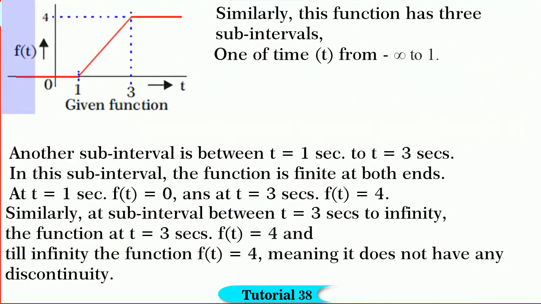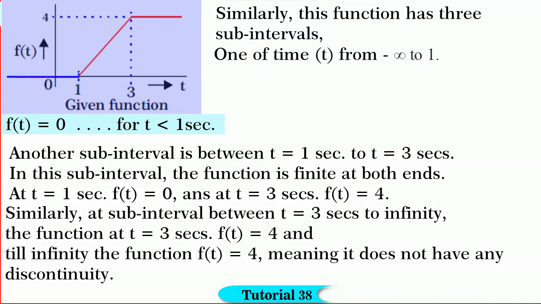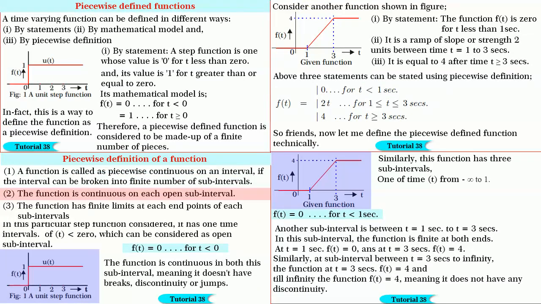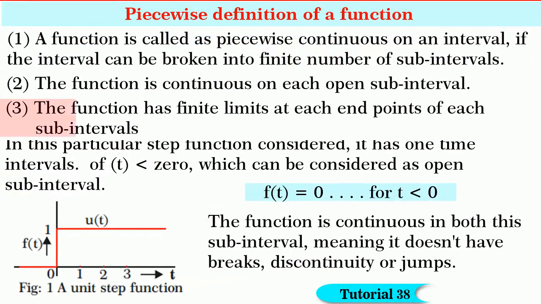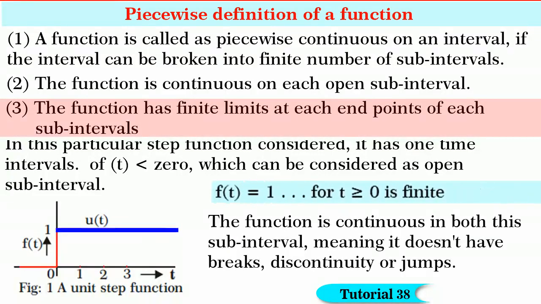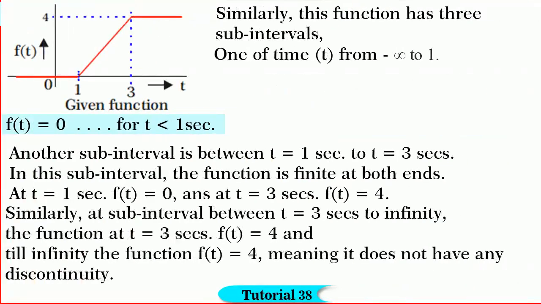Similarly, in another function, f of t is equal to 0 for t less than 1 second can be considered to be an open subinterval. In both of these subintervals, the function is continuous, meaning it does not have either discontinuities or jumps. Note that the function has finite limits at each end points of the subintervals. For example, f of t is equal to 1 for t greater than 0 is finite.